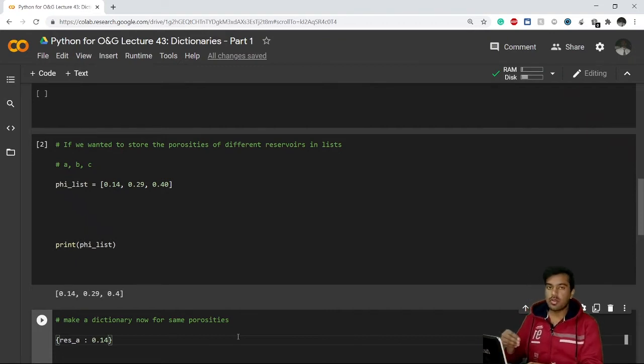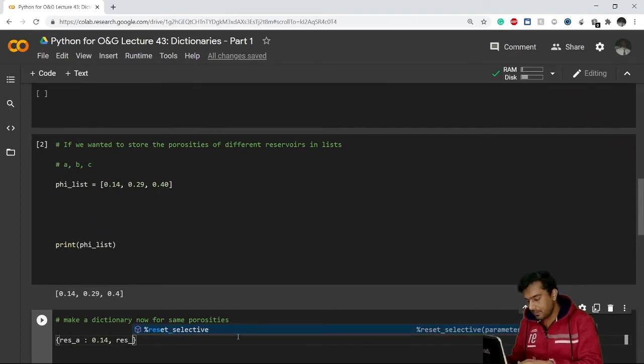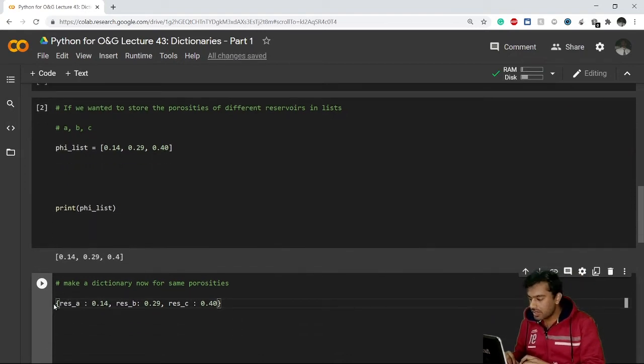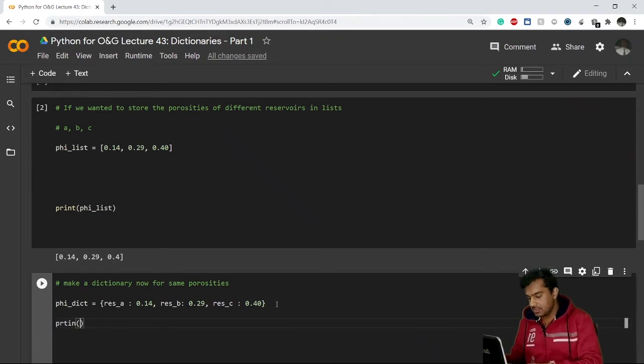Now if you want to enter a second key value pair, after inserting a comma, you write the second key. What will your second key be? Reservoir B, and it has the value of, let's say, 0.29. Now I want to enter the third key value pair, reservoir C, which will have the value of 0.40. I'll store it in a variable, let's say phi underscore dict. Now if I print this phi underscore dict,